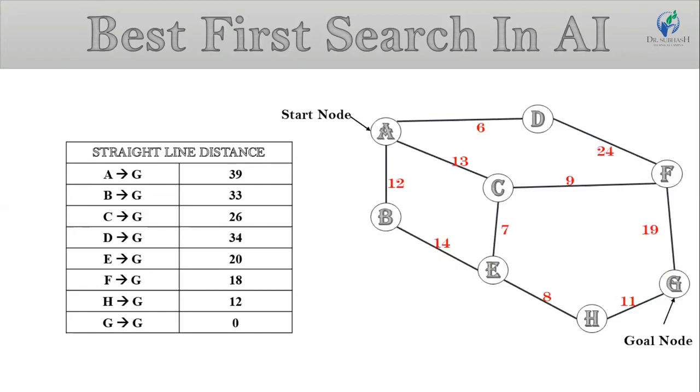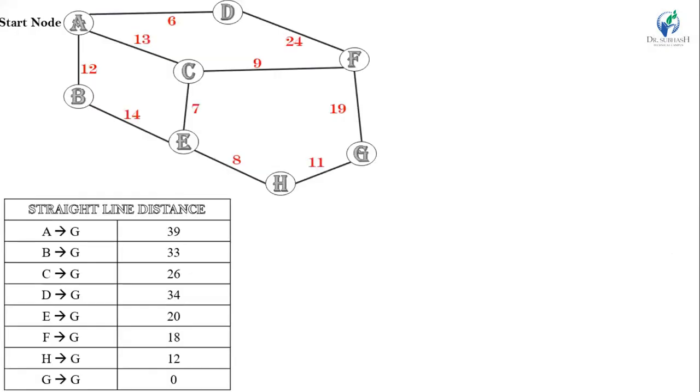Remember one thing, friends: in best first search, we consider only the heuristic value to reach our goal node. So in this example, we consider only the straight line value to reach our goal node. Now, we solve this example with the help of the best first search algorithm.